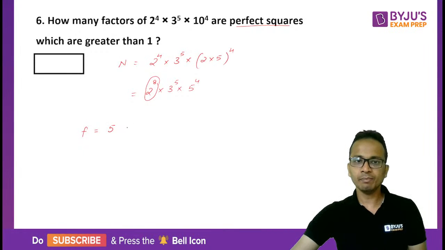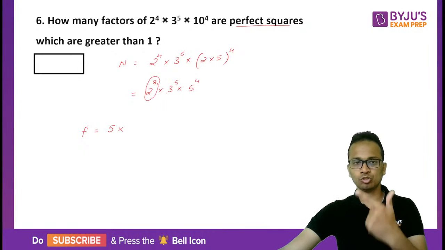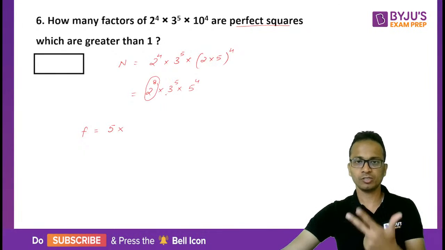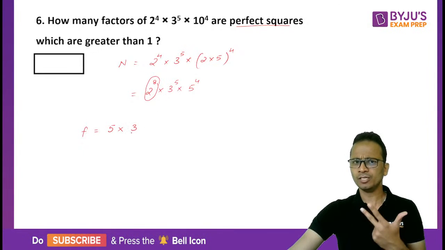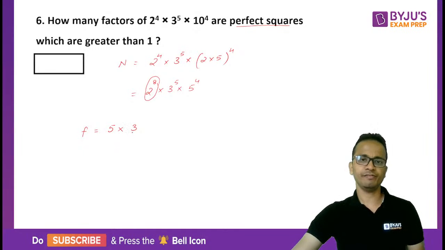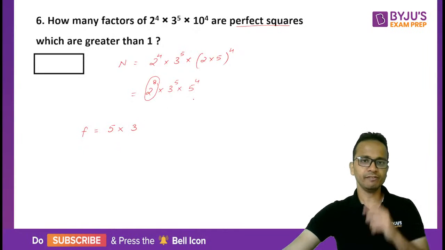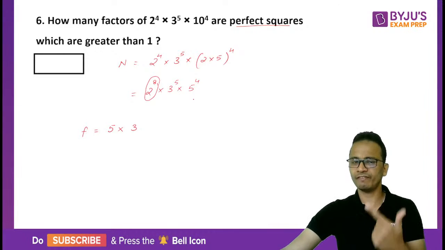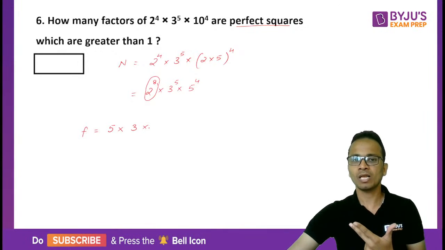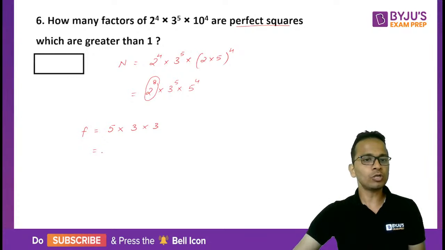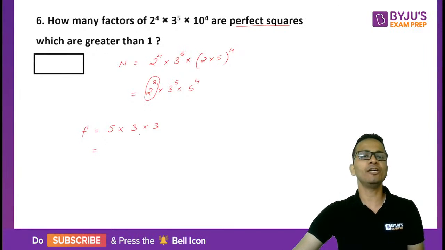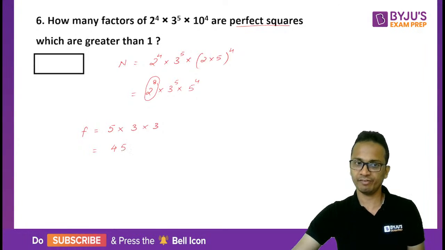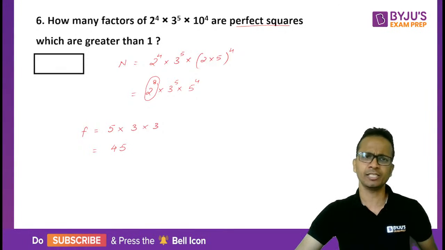Similarly, the powers of 3 can be 0, 2, or 4, so 3 can be used in 3 ways. Similarly, powers of 5: 5 raised to 0, 5 raised to 2, and 5 raised to 4, again in 3 ways. So the total number of factors of the given number which are perfect squares is 5 into 3 into 3, that is 45. But there is a catch in this question.